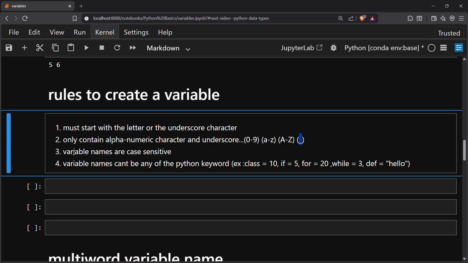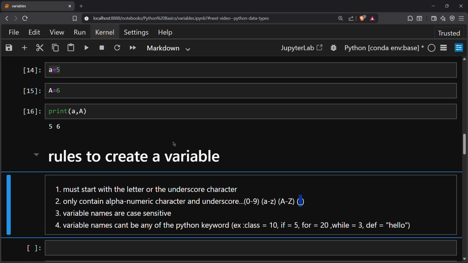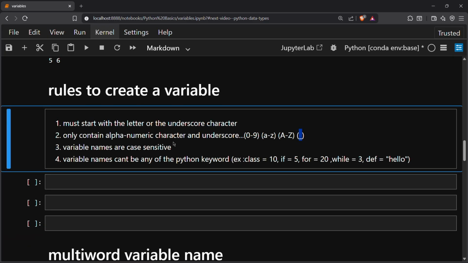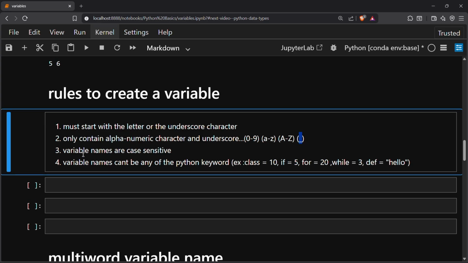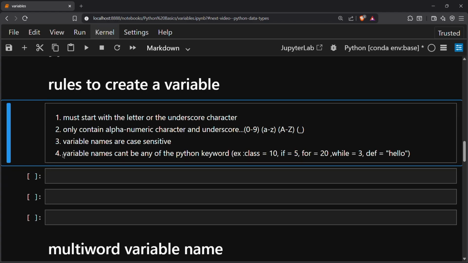Variable names are case sensitive as we discussed earlier. If we write small a, then we declare another variable capital A, that will not override the value of small a.